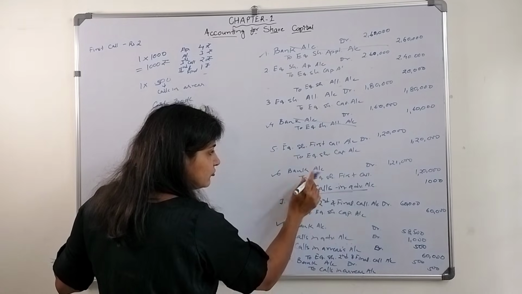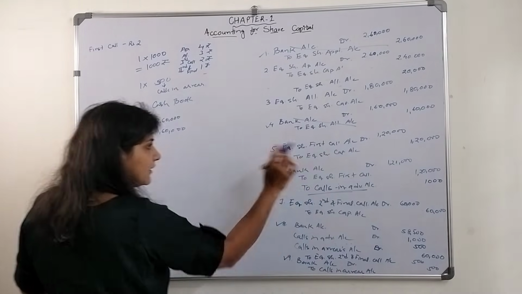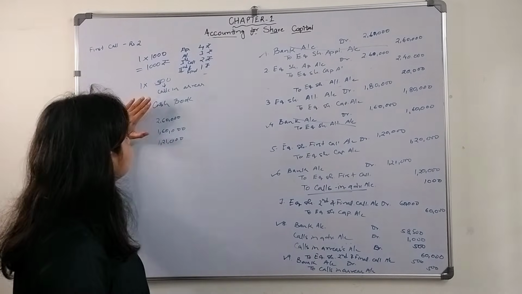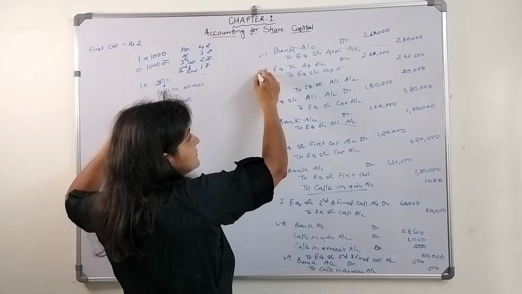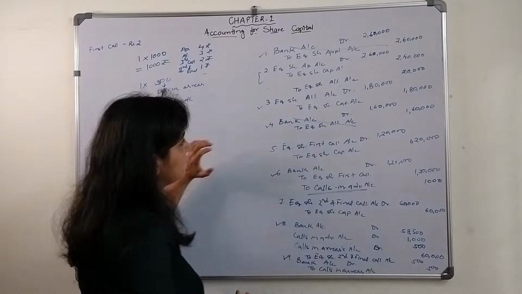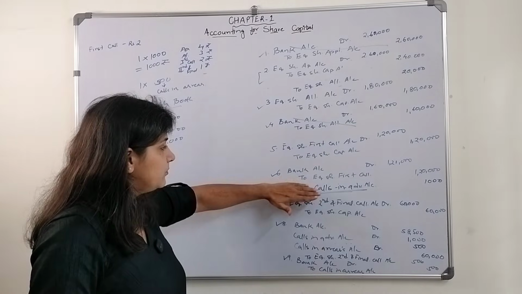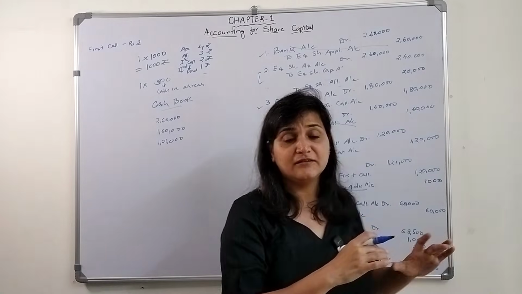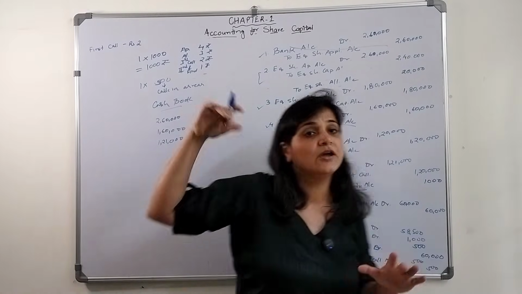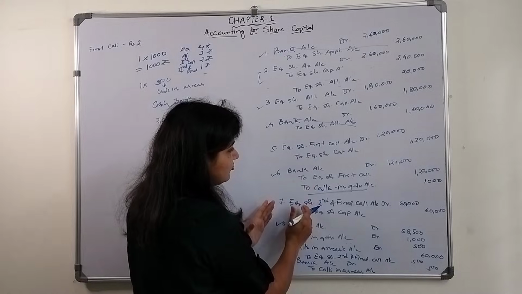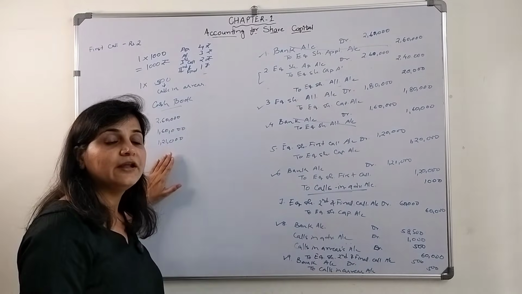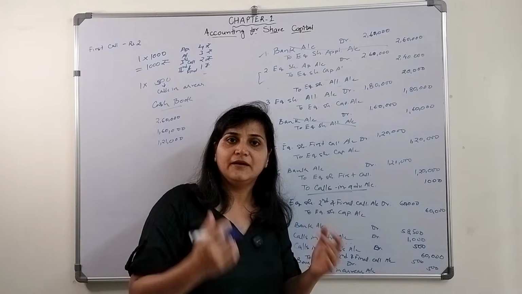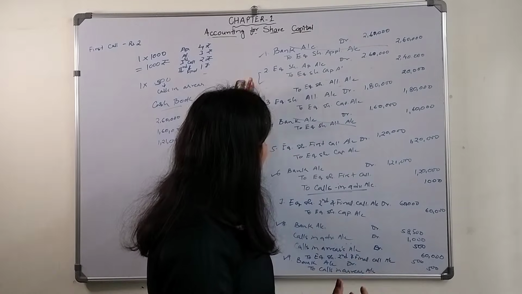Then when they are receiving the amount on first call, again 1,21,000, so whatever money they are receiving, they need to pass in their cash book. They need to just pass these journal entries, okay? If it has been mentioned in the question that you need to prepare the cash book and pass the necessary journal entries, then you will prepare a cash book, and whatever bank related transactions are there, you need to debit in the cash book. If they are paying interest, let's say for calls in advance, then it will get credited. Okay, fine, I hope you got it.